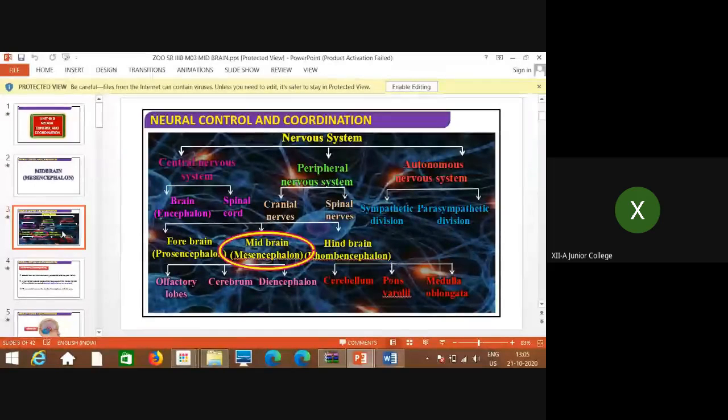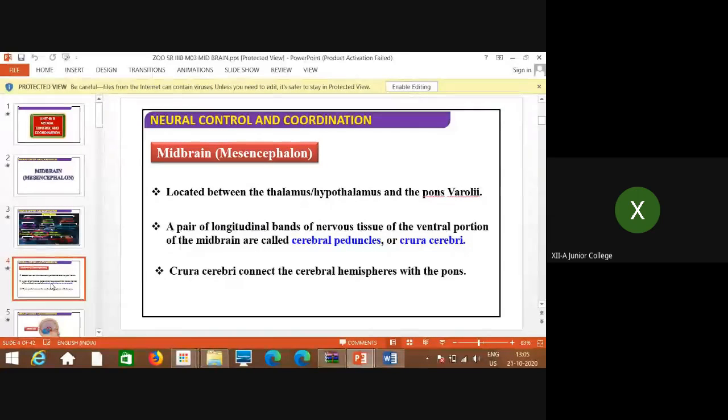Now, where it is located: it is located between the thalamus or hypothalamus and pons varoli. A pair of longitudinal bands of nervous tissue, ventral portion.